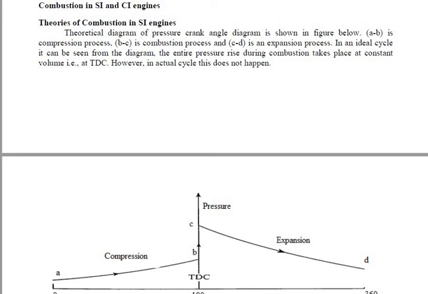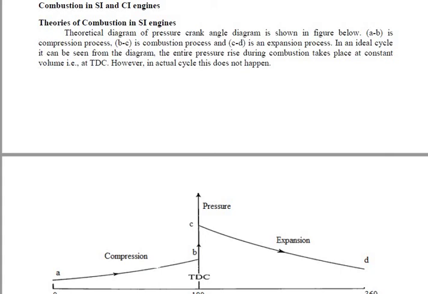This is a very important topic, so you will definitely get one question on it. They will ask about the combustion process in either the SI engine or the CI engine, for 8 to 10 marks. This is a very important theory question. As you all know, the IC engine, that is the internal combustion engine, is classified into the SI, that is the spark ignition engine, and the compression ignition engine. First we will discuss combustion in the SI engine, how that combustion process takes place.